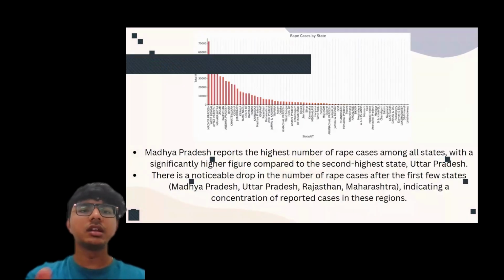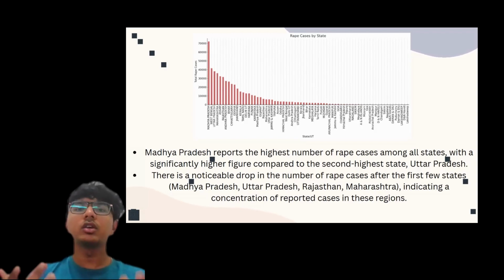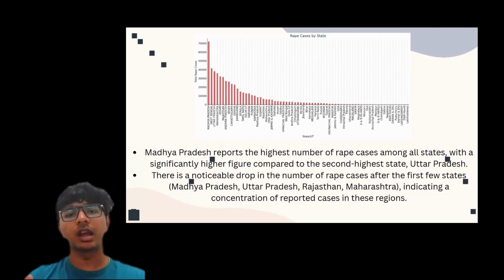And this is the rape case. Here Madhya Pradesh has the highest peak, then West Bengal, and then Uttar Pradesh, as you can see here. Here Uttar Pradesh is in the top three, and Andhra Pradesh is in the top six or seven. So we can easily predict this. We are just taking two examples, Uttar Pradesh and Andhra Pradesh, because these states are very familiar with crimes, crimes related to women, and crimes related to murder, etc.